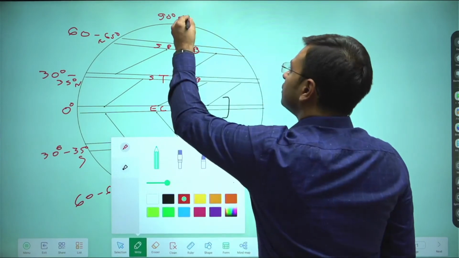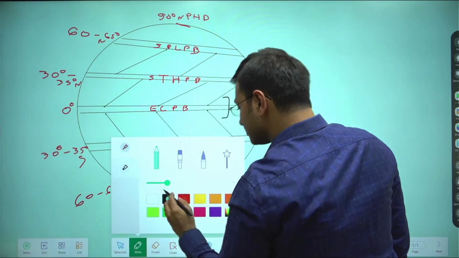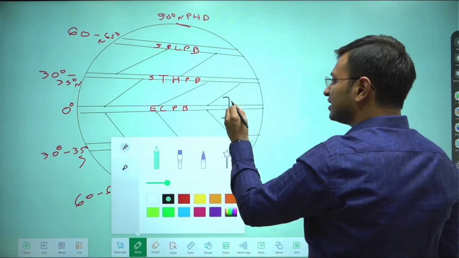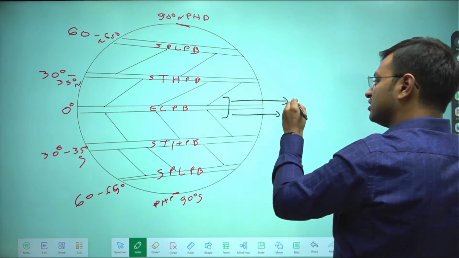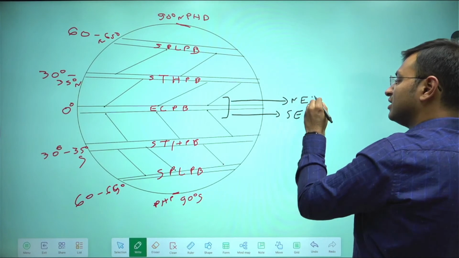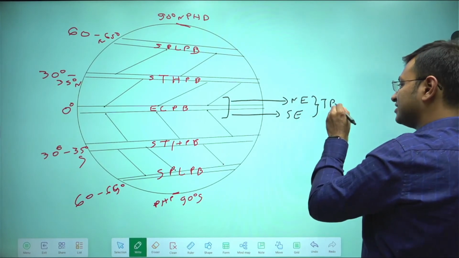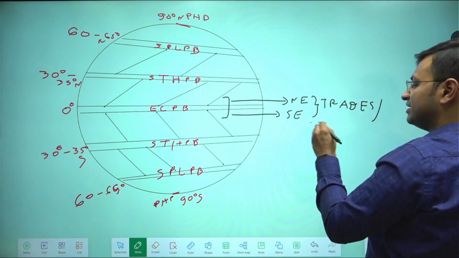This is our polar high pressure. The winds that we see over here, this and this, are called what? These are called the northeast and the southeast trades, or trade winds.